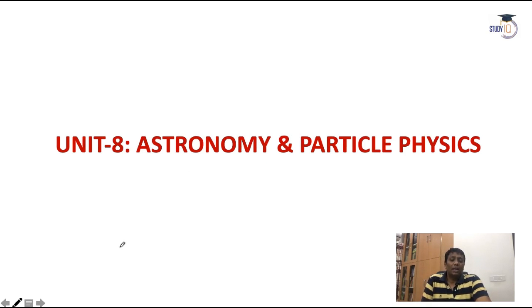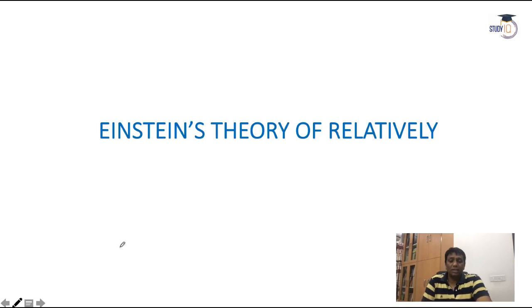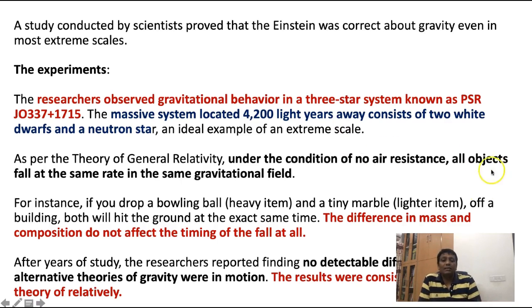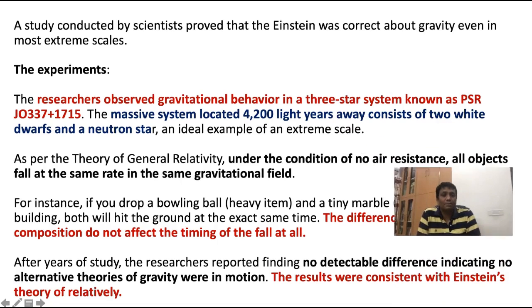The next one is particle physics, astronomy and the particle physics. Here there is some news, guys, regarding Einstein's theory of relativity. Actually, some activities happened in space involving a dwarf star and a neutron star. These activities, which happen in space itself in nature, proved Einstein's theory of relativity. This is the reason Einstein's theory of relativity became popular again. And this was a question in the 2018 UPSC Prelims examination. So let us start with all the experiments here.